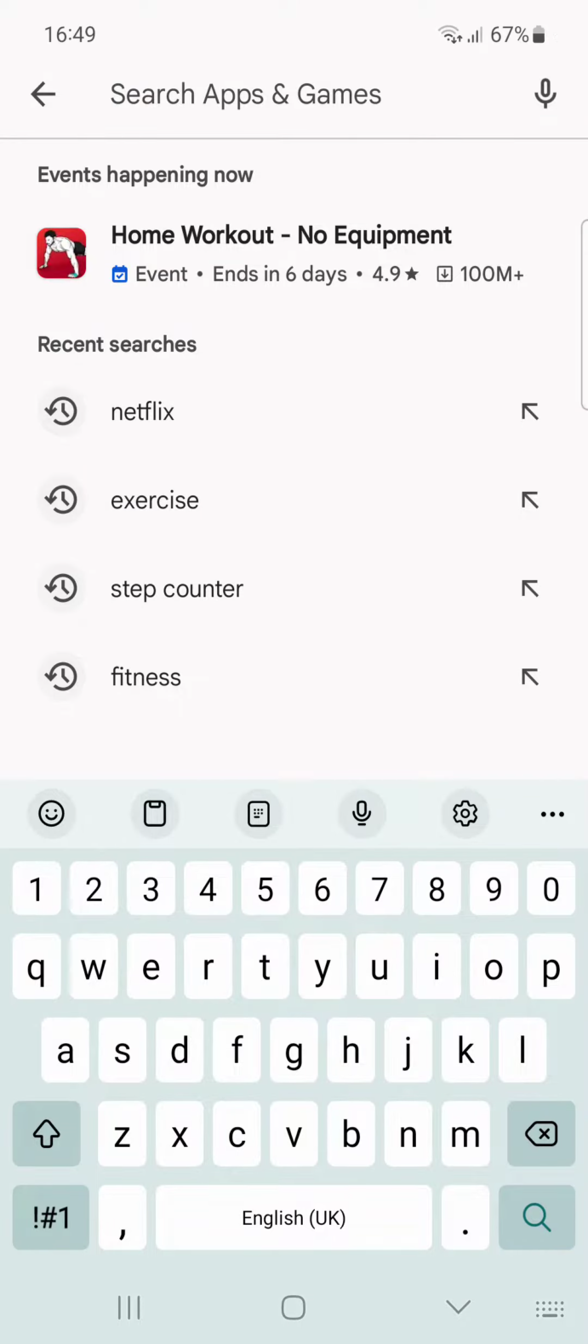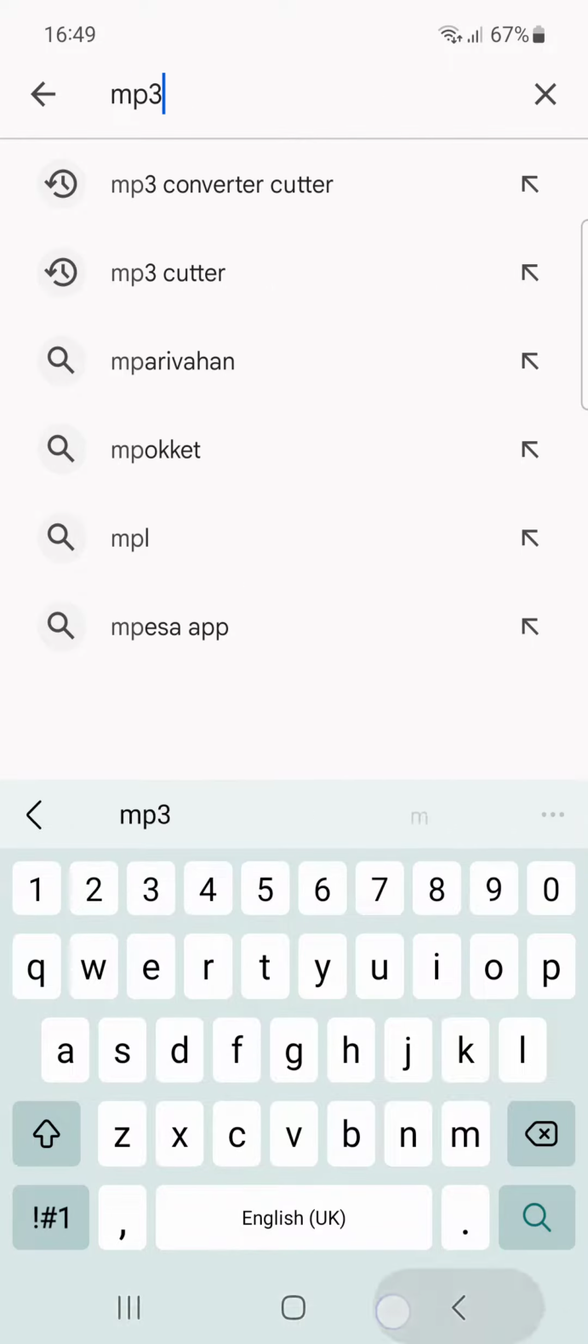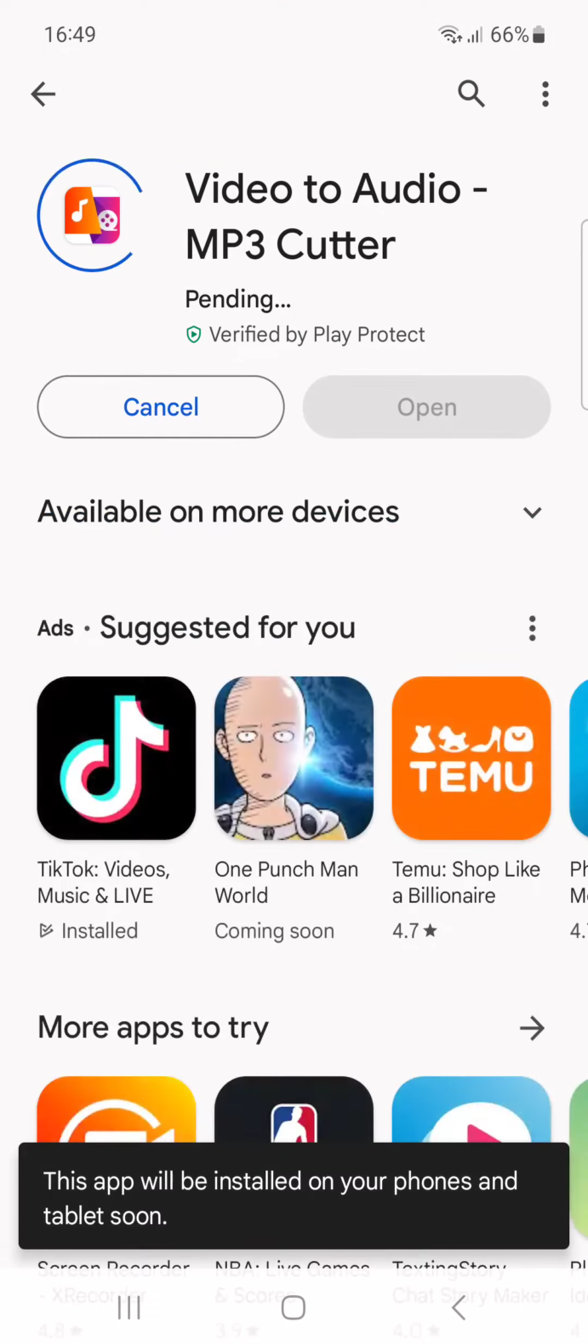Your ringtone on Android. This is how you change it. First, you want to do MP3 converter, and you want to install this one.